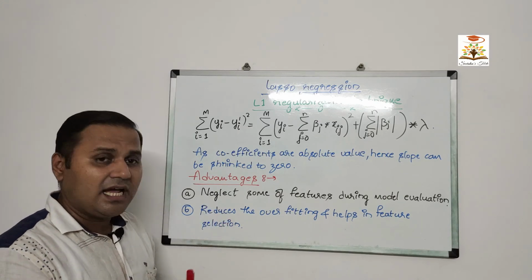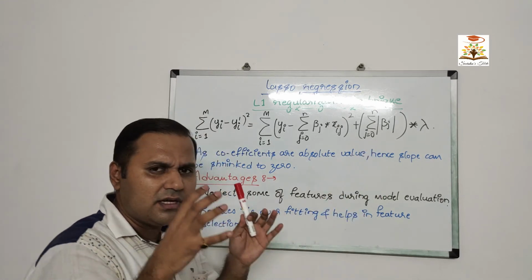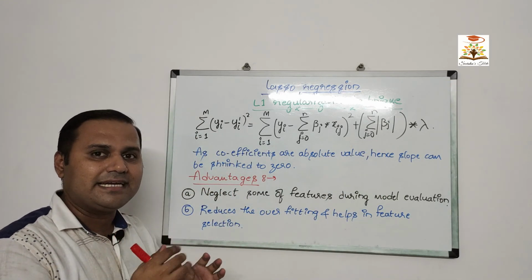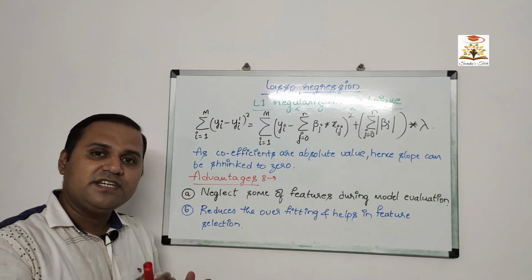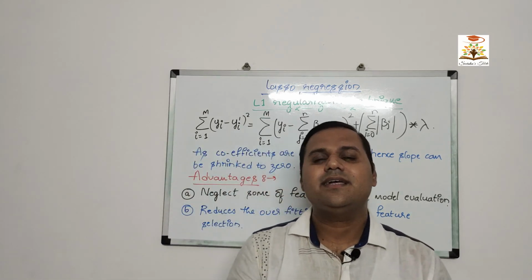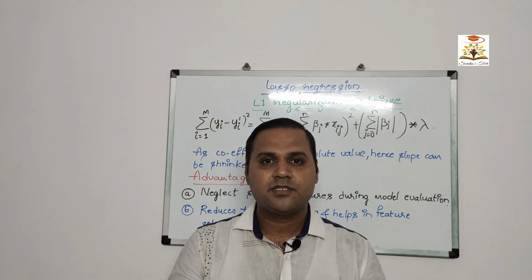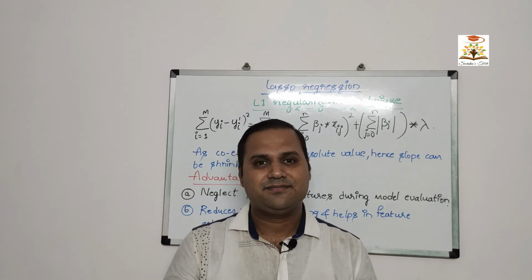Second, it reduces the overfitting as it is introducing some bias to the data set, and it also helps in feature selection. These were some of the concepts on L1 and L2 regularization techniques.